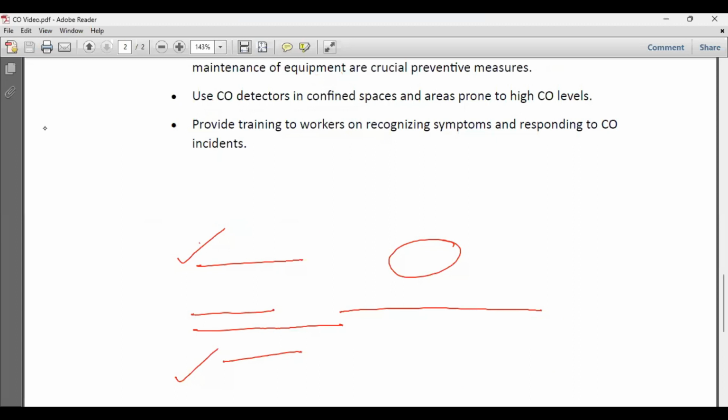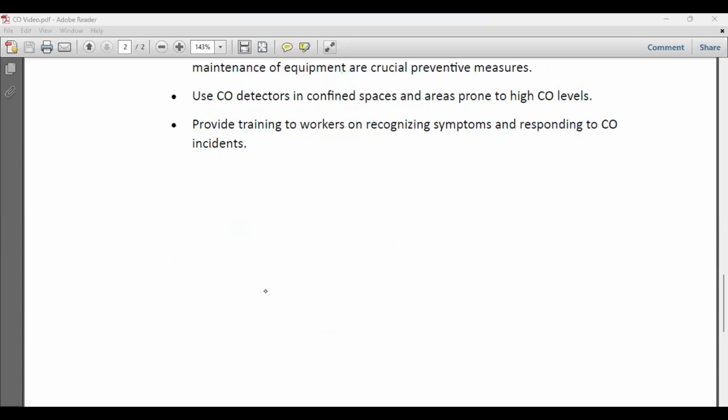So this is actually all about carbon monoxide. We will be coming with each and every topic every day.